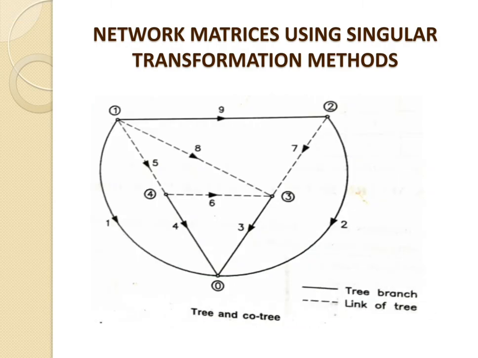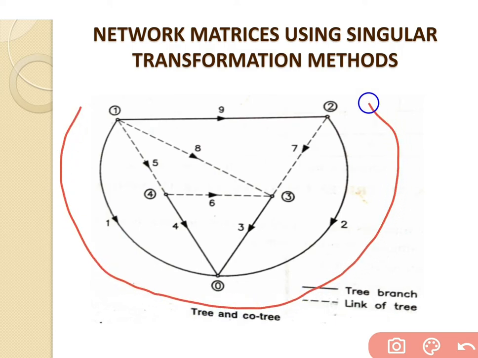So try to differentiate between tree, twig and link. Here is one graph that contains all the 5 nodes, and there is no closed path between them.